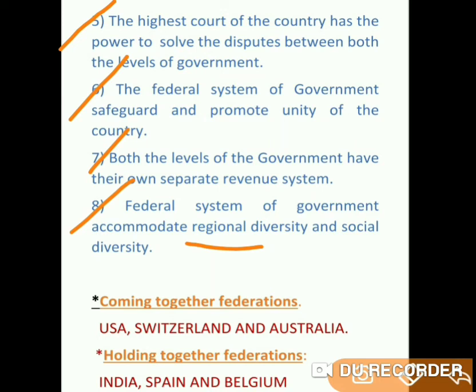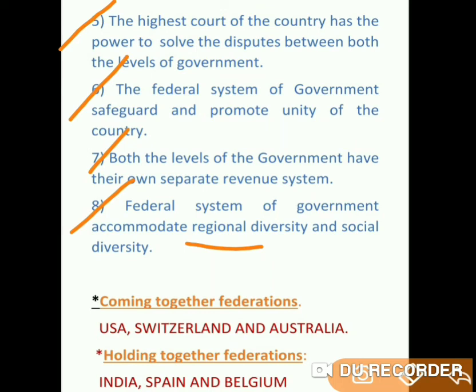So this is what we call accommodating regional diversity. At the same time, it also helps to promote the dignity of the country, it also promotes the unity of the country, and it also helps to accommodate social diversity. Social diversity means there will be different kinds of communities based on caste, creed, gender, religion, and many other aspects.